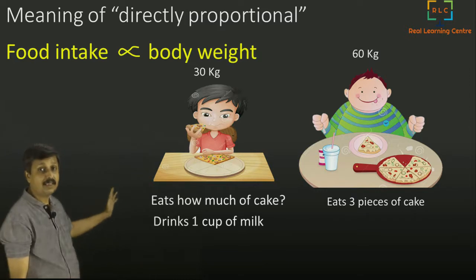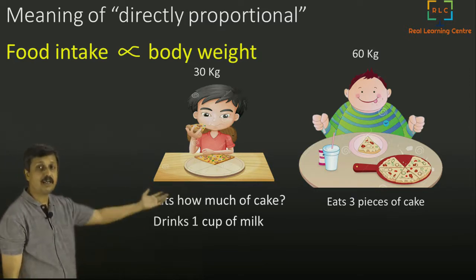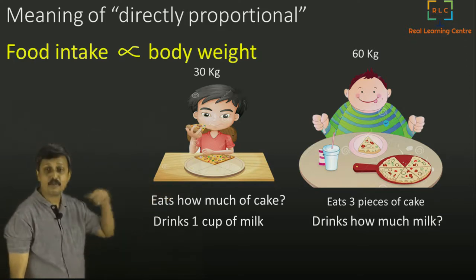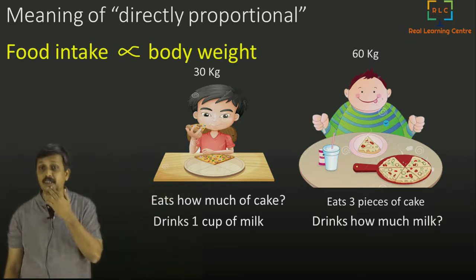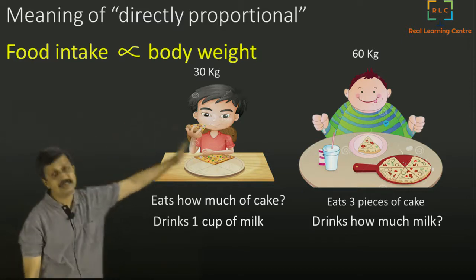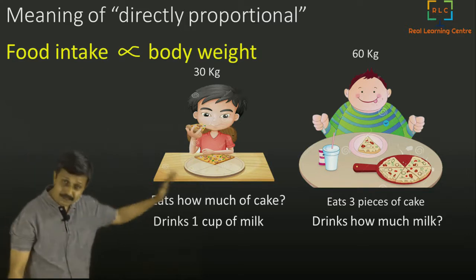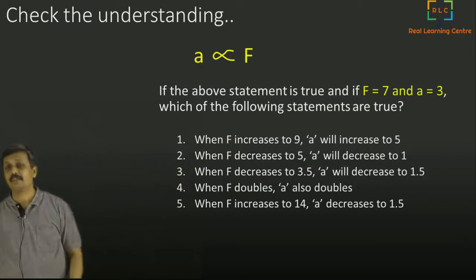So this boy drinks 1 cup of milk. Can you tell me how much the bigger boy drinks? How much milk? So this is 30 kg, he is 60 kg. So if he drinks 1 cup of milk, the other boy should drink double, 2 cups of milk.